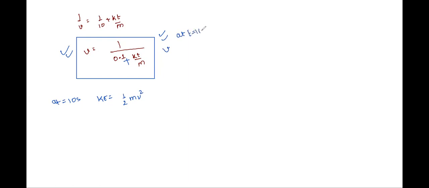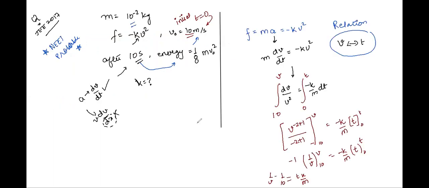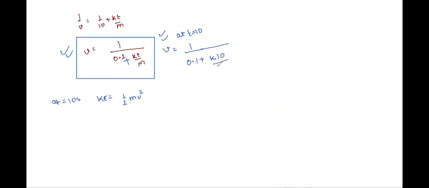So at t is equal to 10 seconds, velocity is equal to 1 by 0.1 plus value of k we don't know, time is 10, right? And mass is given in the question. See here, right? 10 power minus 2. So right here mass as 10 power minus 2, correct? So this will give us velocity is equal to 0.1 plus 1000 k, correct?